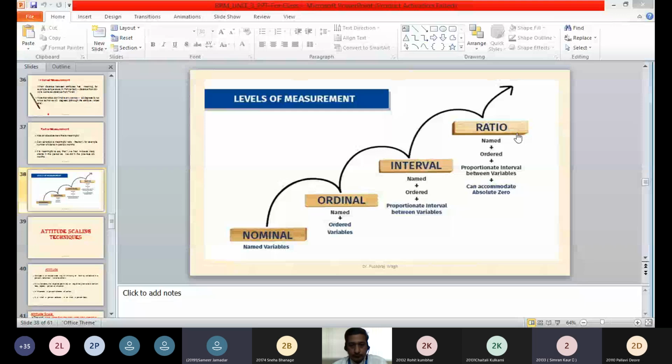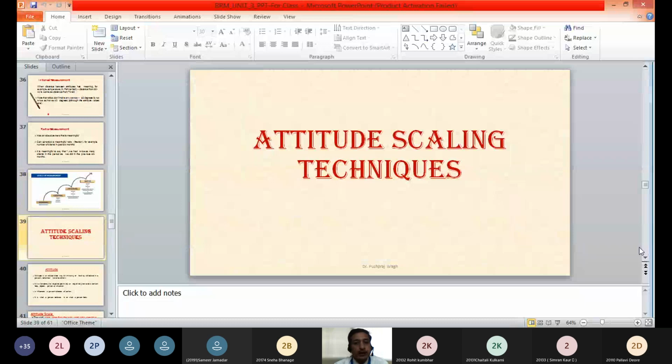No, sir. Okay. So we'll move towards the different attitude scale techniques. How we measure the attitude in social sciences or in management research, when we are trying to understand the attitude of people, attitude of respondents towards certain object or certain product.